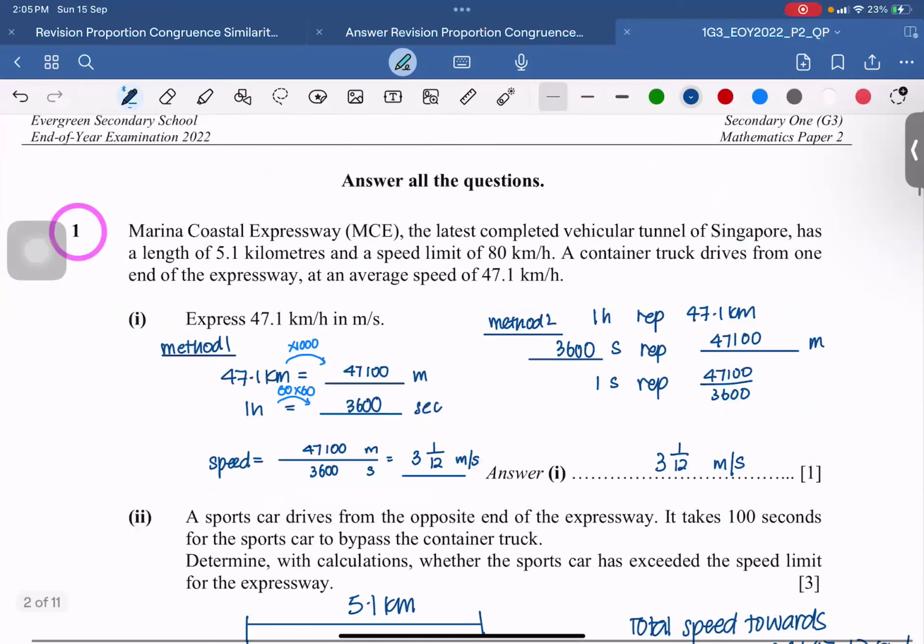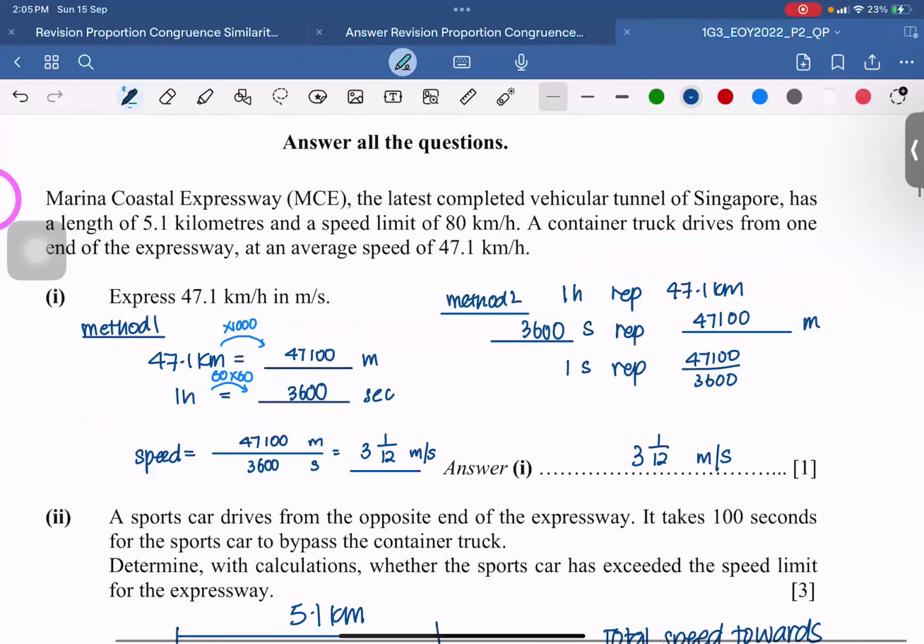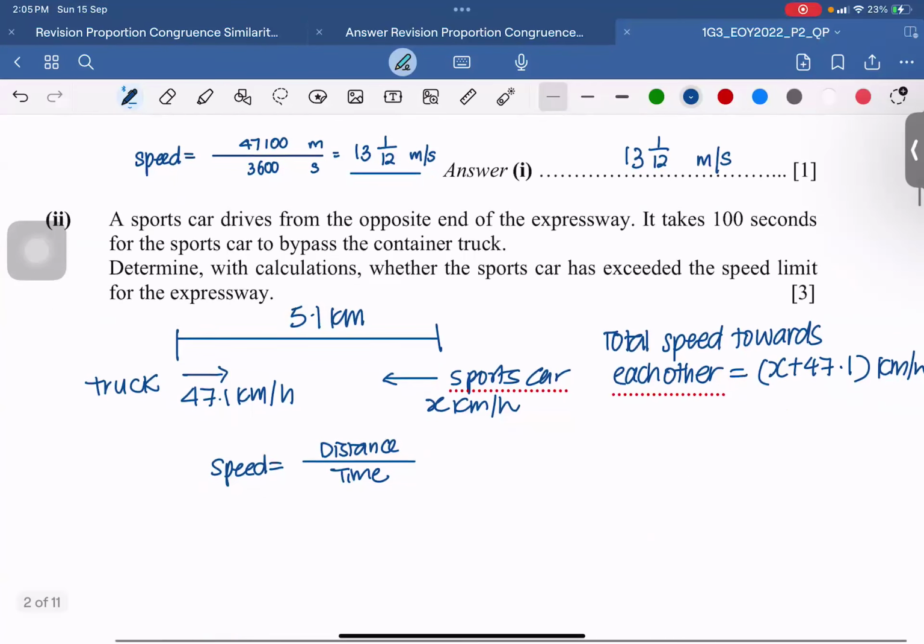13, 1 over 12. Oh, sorry, it's 13 and 1 over 12. Thank you. I might have read the number wrongly.